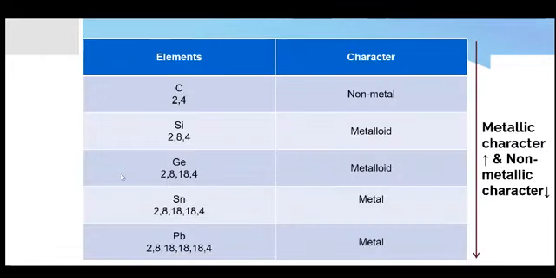So here is an example. You can see as we move down the group, the first element carbon is a non-metal, then silicon and germanium are metalloids, then the other two elements tin and lead are metals. So as we move down a group, one more period is getting added, so their atomic radii is increasing, and since the atomic radii is increasing, the nuclear force of attraction is decreasing, so it is easy to lose an electron rather than to accept an electron. So the metallic character is increasing and the non-metallic character is decreasing.